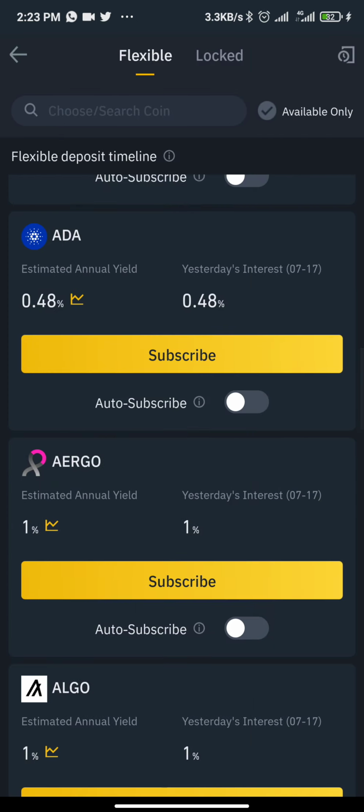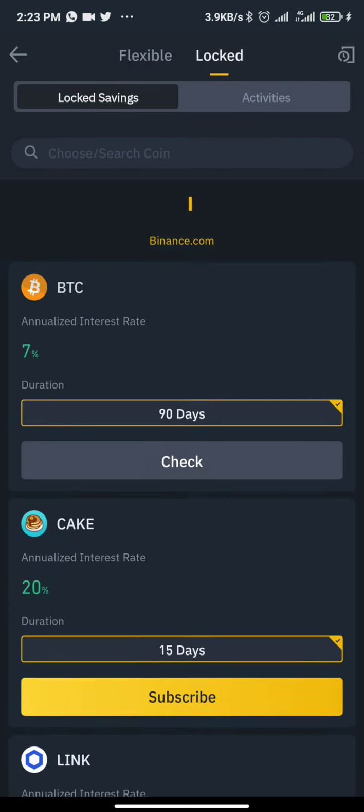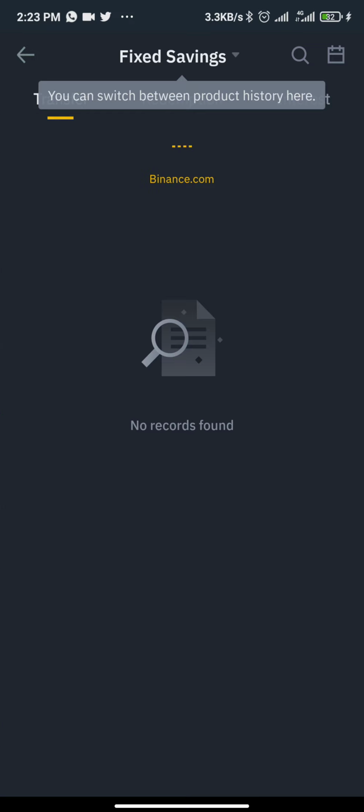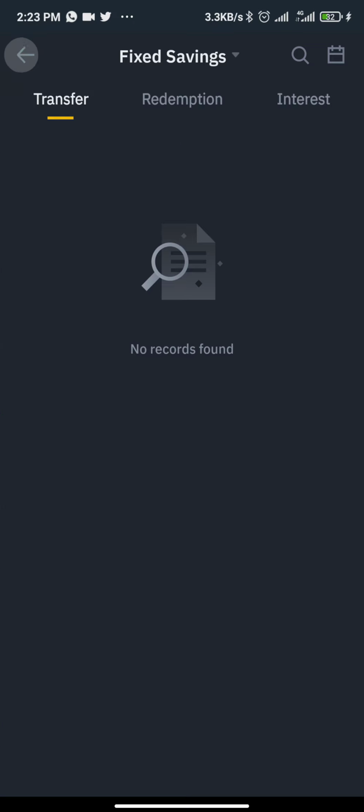If it's for locked savings, like I said, the return for locked savings is always higher than that of flexible savings, because you can't touch your money. With flexible, you can say, okay, tomorrow I'm not doing it again, I'll just take out my money and redeem it. Do you understand? But for locked, you can't do that. So that's just how it is.